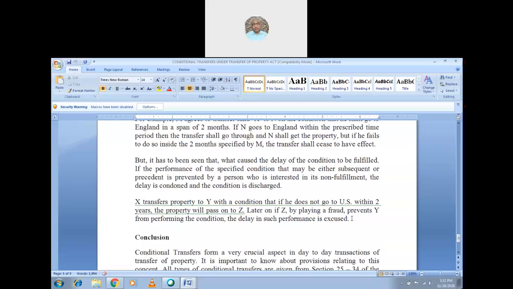If Y does not go to the US within 2 years, the property will pass on to Z. Later on, if Z, by playing a fraud, prevents Y from performing the condition, the delay in such performance is excused.